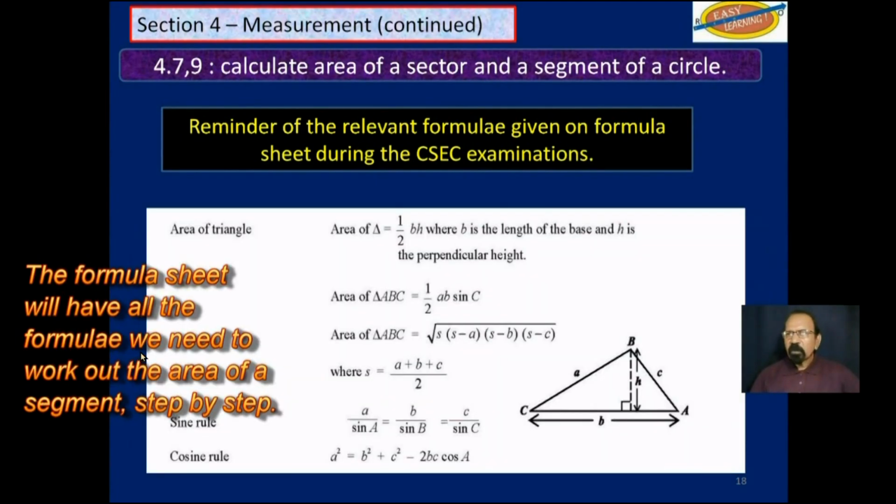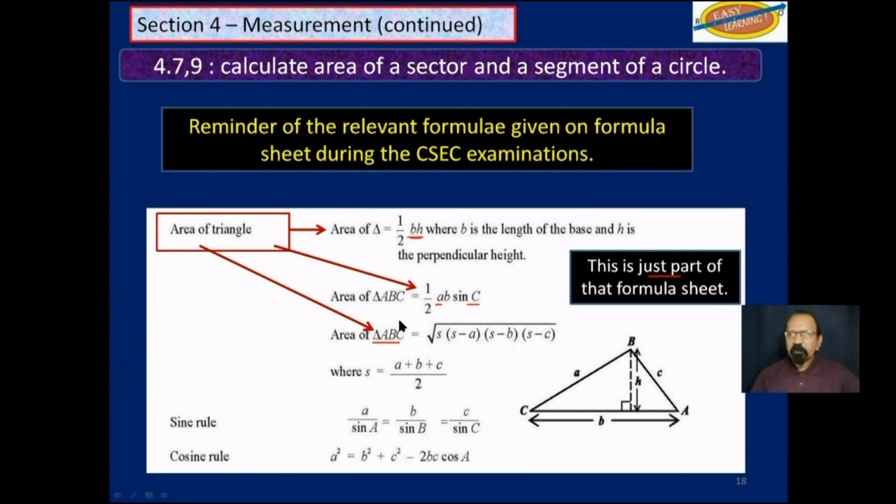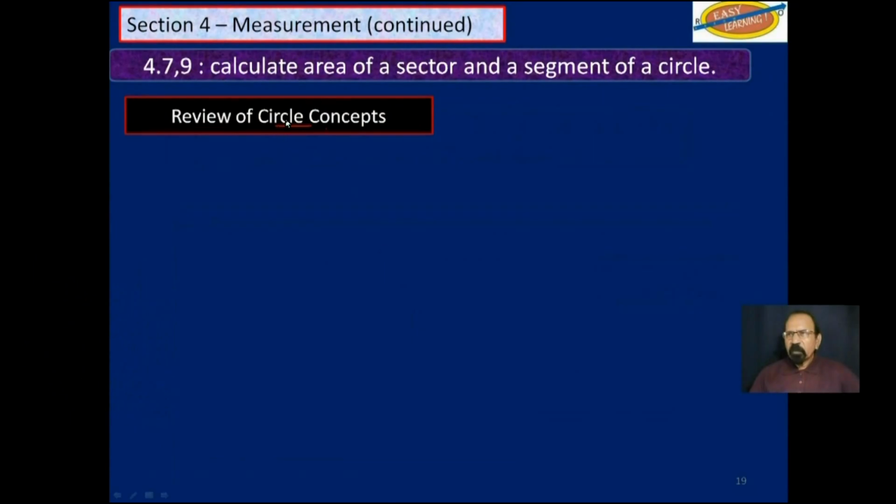Also, continuing with the formula sheet, area of triangle: find the area given the base and the perpendicular height, find the area given 2 sides and the angle between, and then find the area given all 3 sides. We will be using these concepts in this video. So let's review some of the concepts we learned about circles.